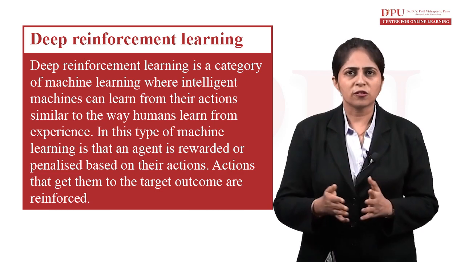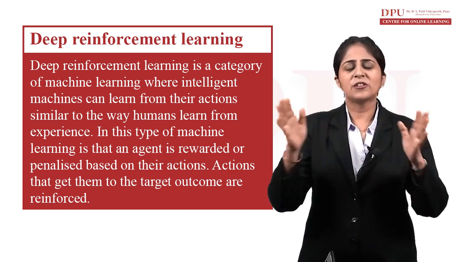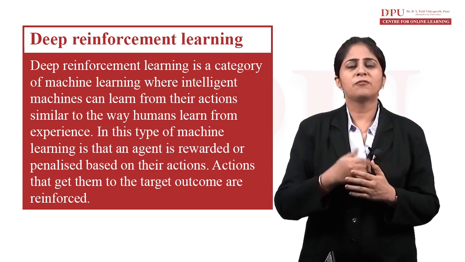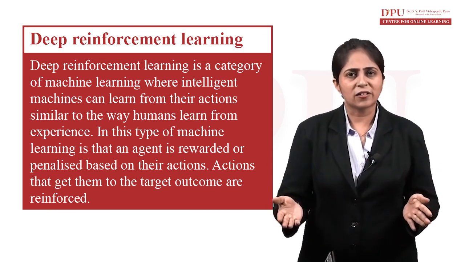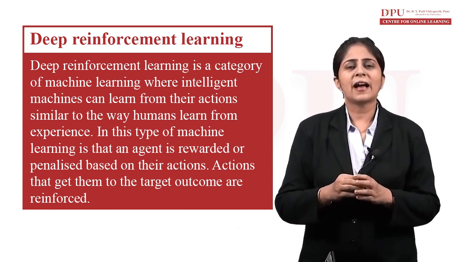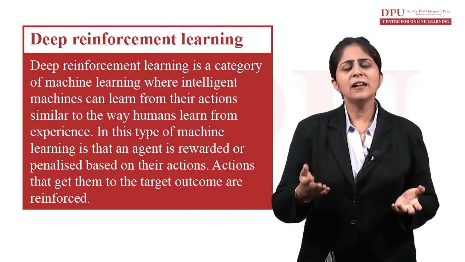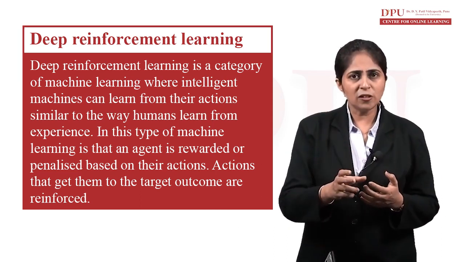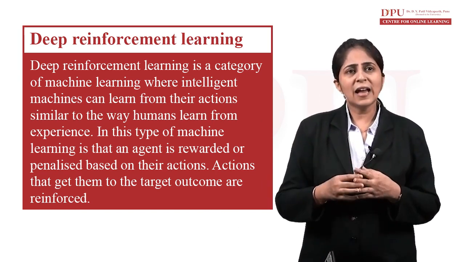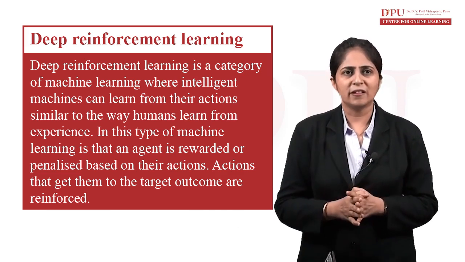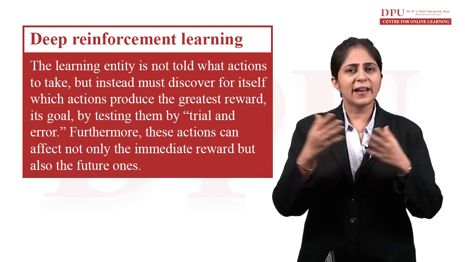So there is an agent in our machine learning who is performing the actions, and depending on the actions, he might be rewarded or penalized. His main goal is to reach the target outcome. So that is deep reinforcement learning: learning by interacting with our environment.